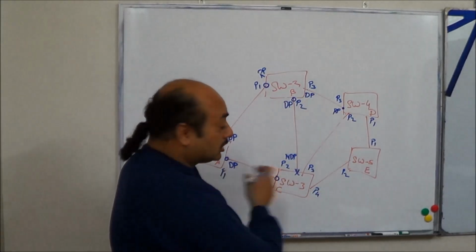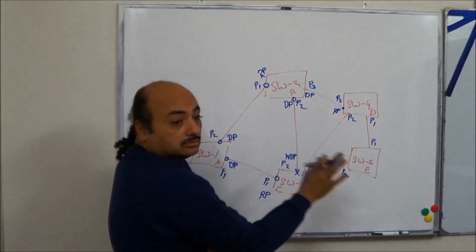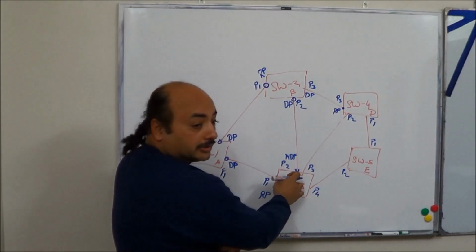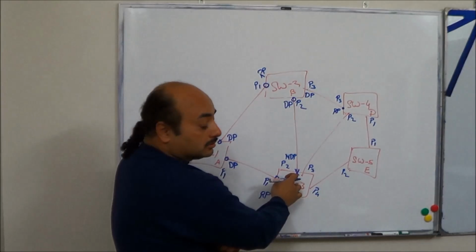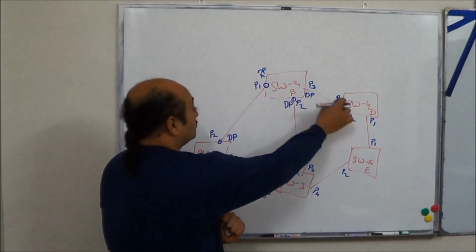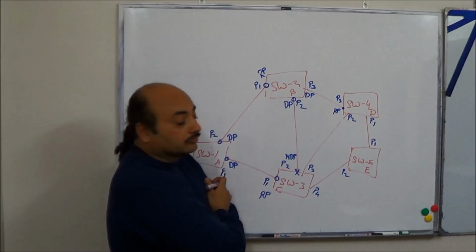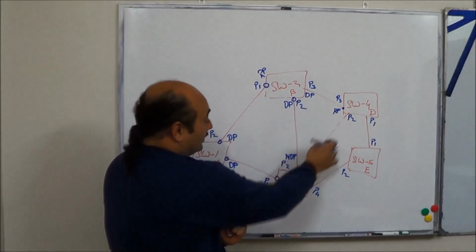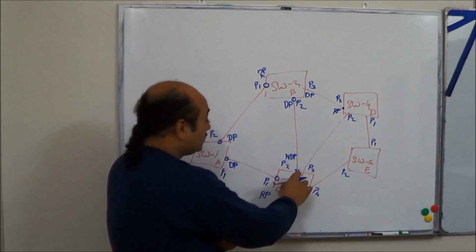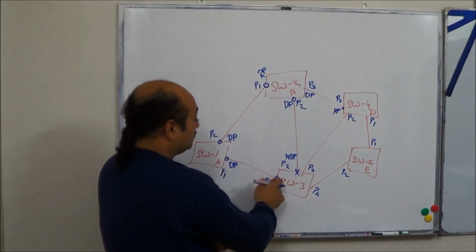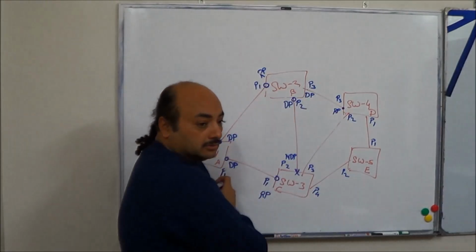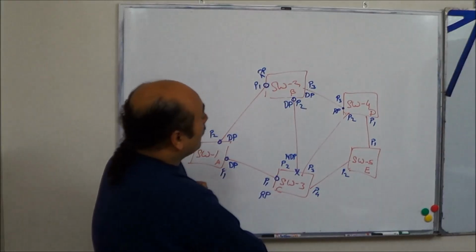Because this is already broken. This is not a loop. This is broken, right? Now we are looking at this loop. So this is done. So we have to break the loop here somewhere, for this loop. Because this is forwarding, this is forwarding, this is forwarding. To break it here.